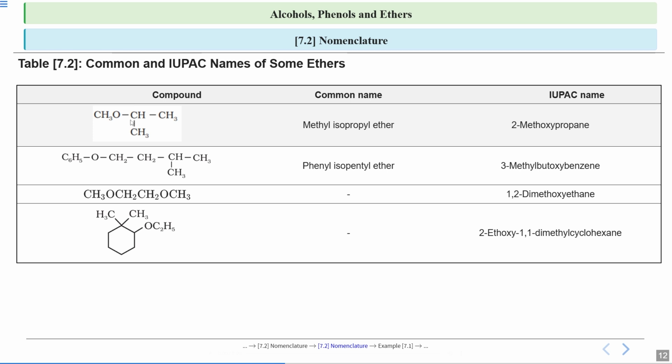Now IUPAC name. This is your longest carbon chain which has 3 carbon atoms. So this will be your parent alkane. And this will be your alkoxy substituent. So 2-methoxypropane. Okay. So this will be 2-methoxypropane. This will be your IUPAC naming.